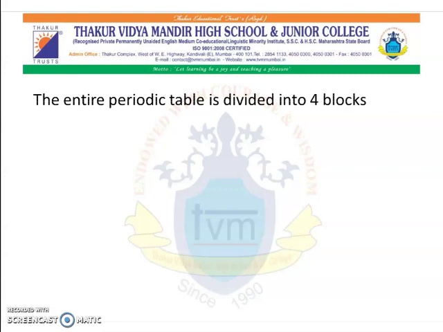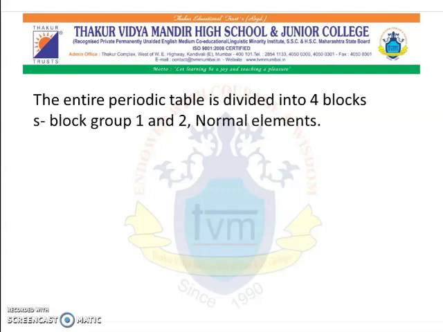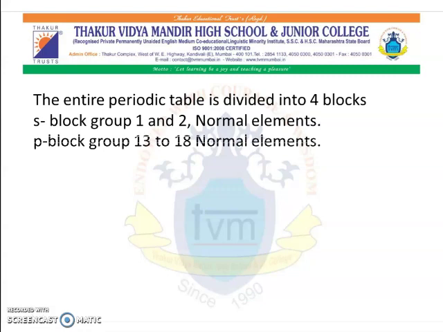First is S block, which contains group 1 and 2. They are called as normal elements. Second is P block, which contains the group from 13 to 18. They are also called as normal elements.